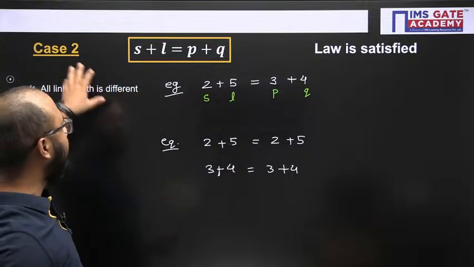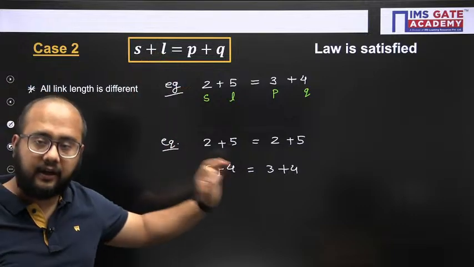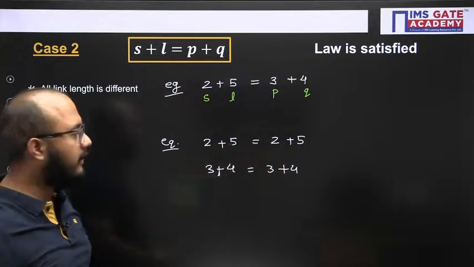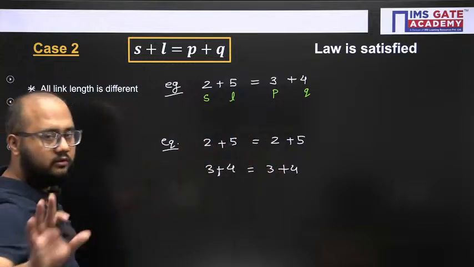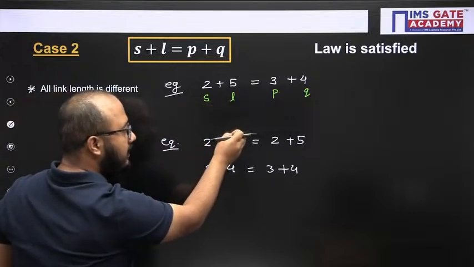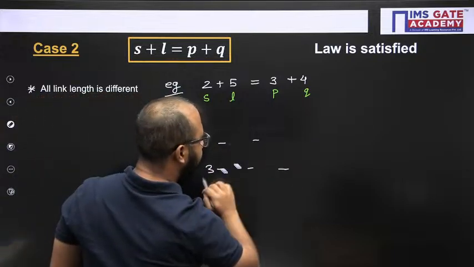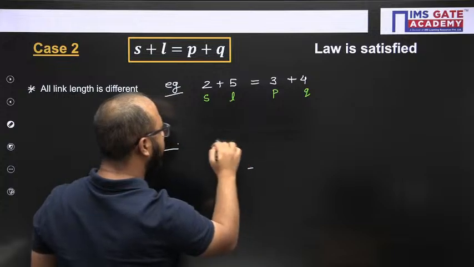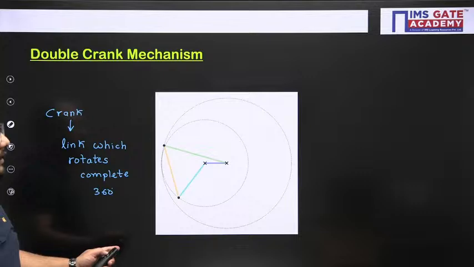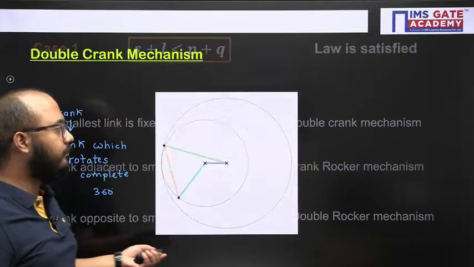So please remember, in case number 2, if all link lengths are different, in that case the previous result we need to follow. Previous result basically means these 3 results will be followed again. The case with equal pairs I will discuss separately in the upcoming slide, so don't worry about it.